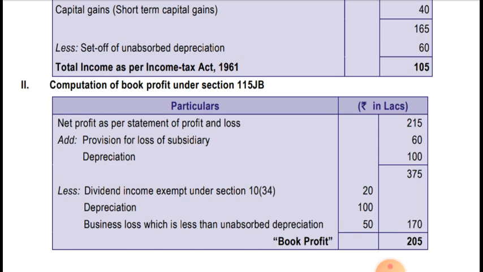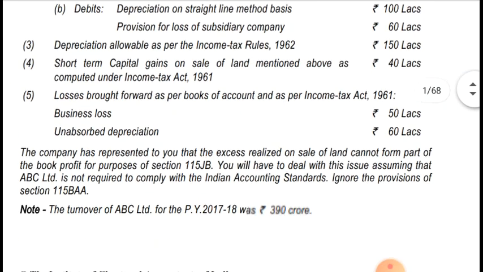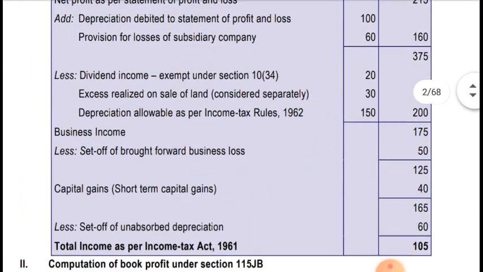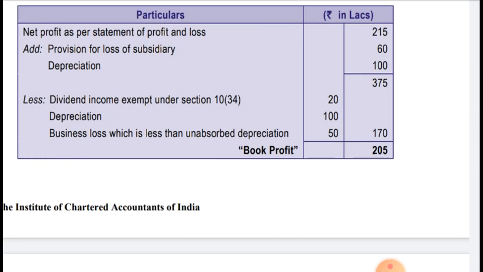It is mentioned in section 115JB that business loss or unabsorbed depreciation, whichever is less, should be reduced. Okay, so in this case business loss is 50 lakhs and unabsorbed depreciation is 60 lakhs, so 50 lakhs should be reduced while computing book profit. So the total reduction is 170 lakhs. So after deducting this 170 lakhs, the book profit is coming to 205 lakhs.